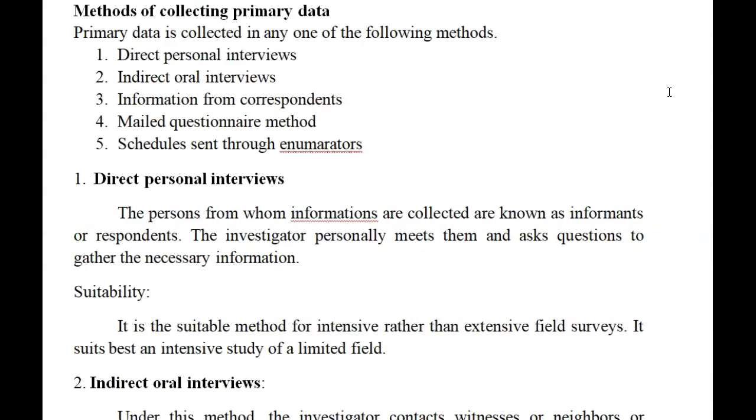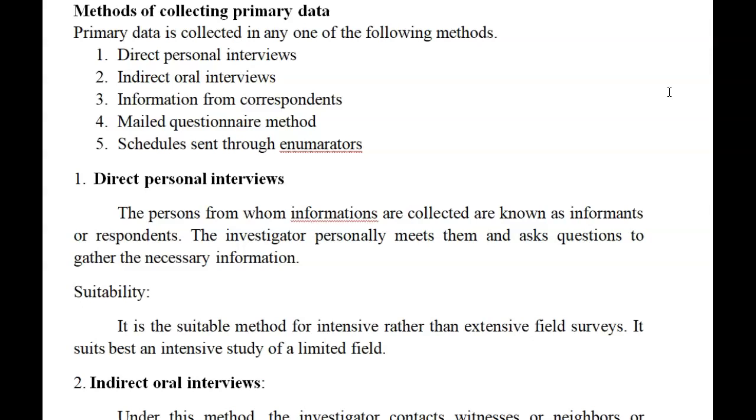Then we will come to the methods of collecting primary data. We have different methods. We are going to consider direct personal interviews, indirect oral interviews, information from correspondents, the mailed questionnaire method, and schedules sent through enumerators. First we will see them one by one. Direct personal interviews: here the required person has to get involved in the field and collect the data from the respondents or from the informants.